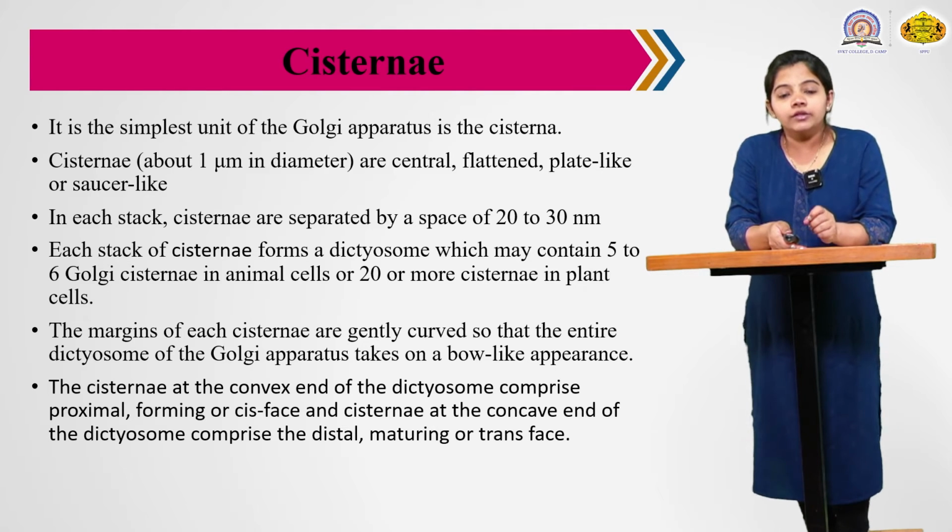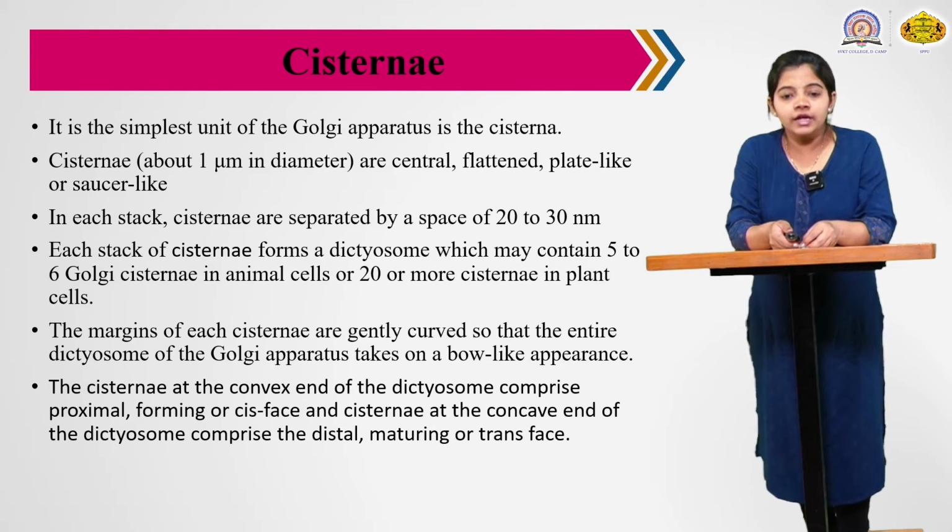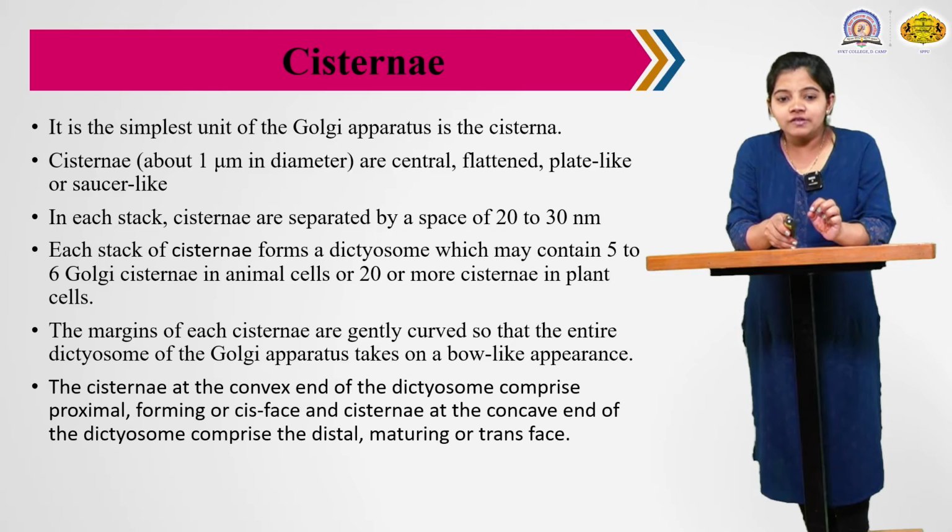Okay, then the margins of each cisterna are generally curved, so that the entire dictyosome of the Golgi apparatus takes a ball-like structure. It looks like a ball-like structure because the margins of the cisternae are curved. Each margin of the cisternae is curved, and the empty space is present in the lumen. A gel-like structure is present in that cisternae.